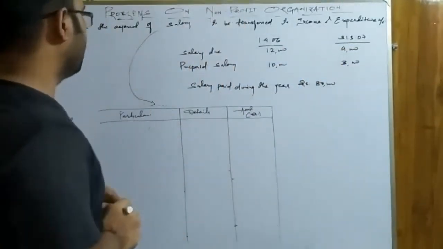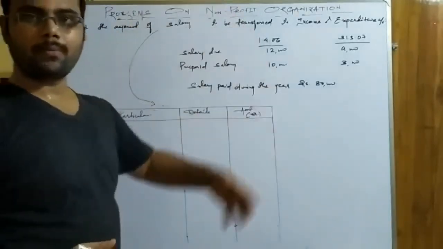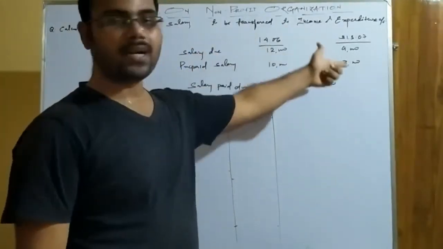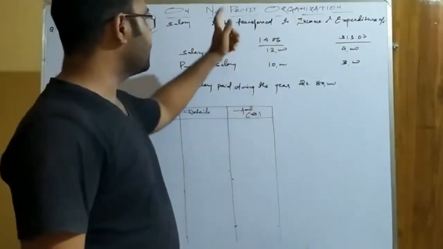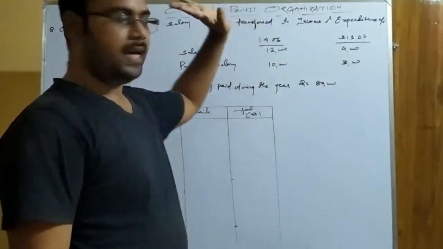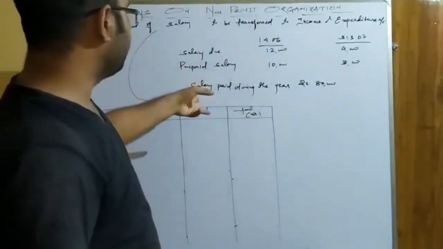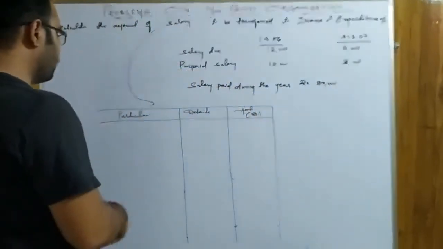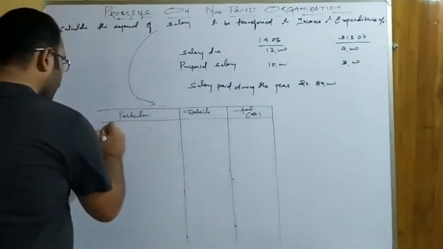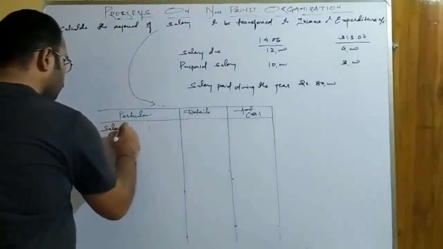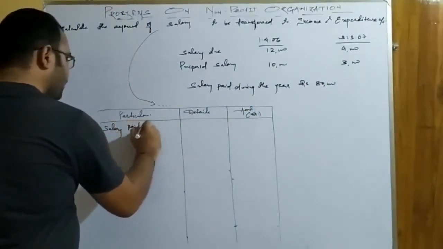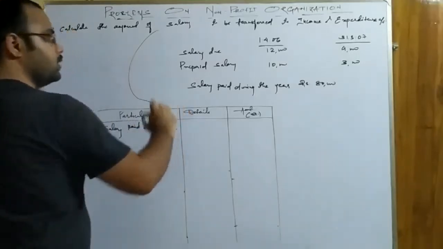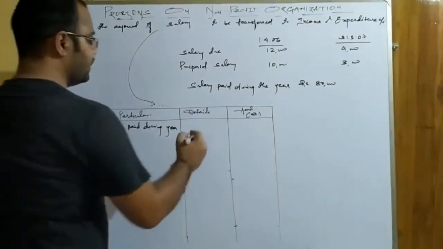Now let us solve the question. So see, it is asked to calculate the amount of salary to be transferred to income and expenditure account. There is a given salary due at the opening and at the end, and there is prepaid salary at the opening and also at the end. And it is given the salary paid during the year is 80,000. Salary paid during the year is 80,000.